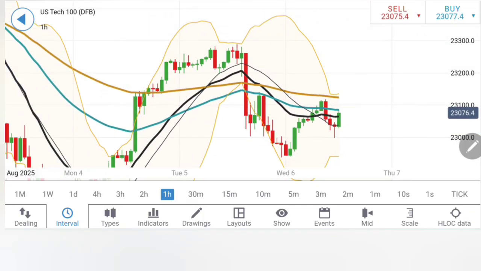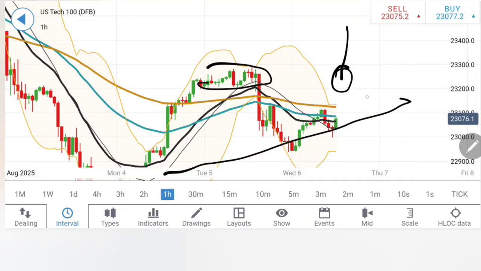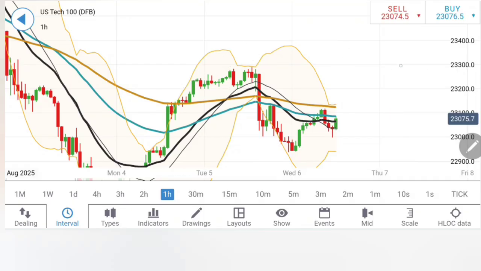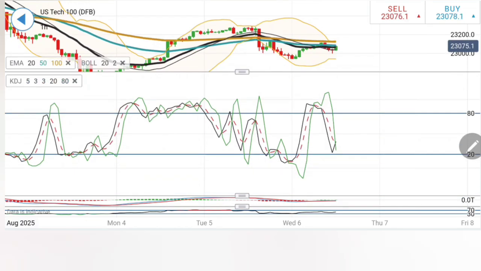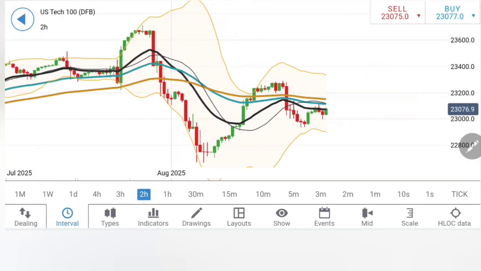zone, and it is beyond 23,200 and 300. This is the zone Nasdaq has to take away, and once it trades beyond 23,300, direct landing is towards 23,400, which possibilities still exist. See, the stochastic is rising after the drop. MACD and RSI both are rising, still supportive for further bullishness.